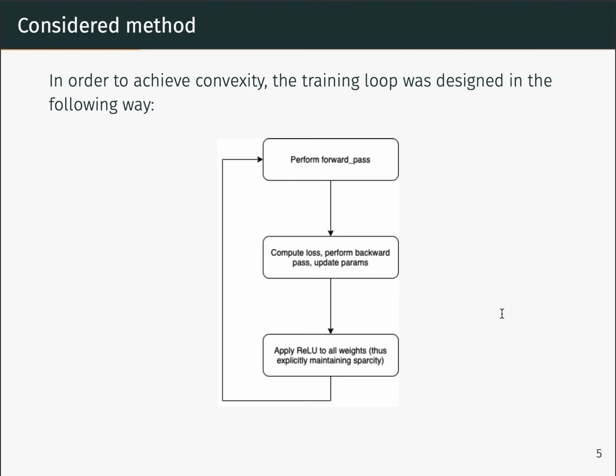To achieve convexity after each backward pass, we turned weights non-negative using ReLU function. Now I will tell you about the experiments and obtained results.